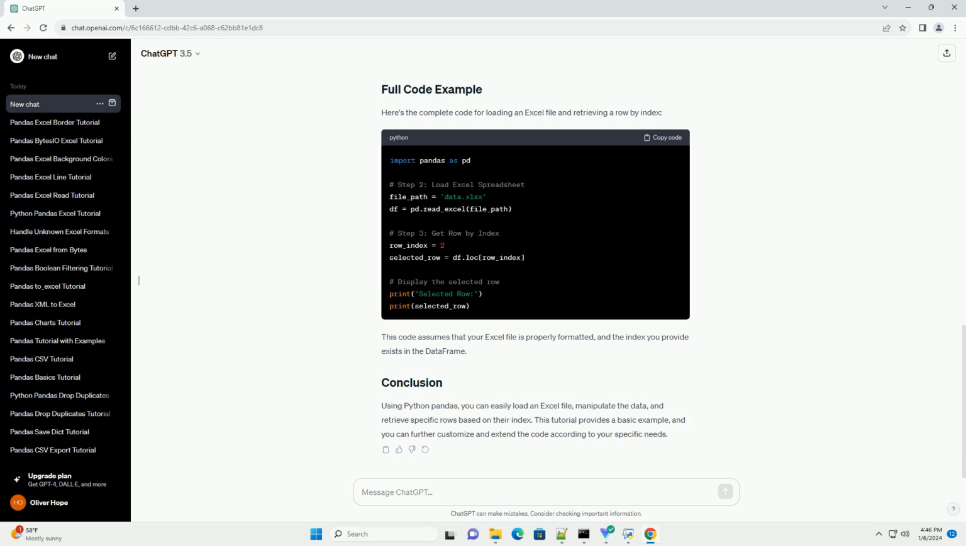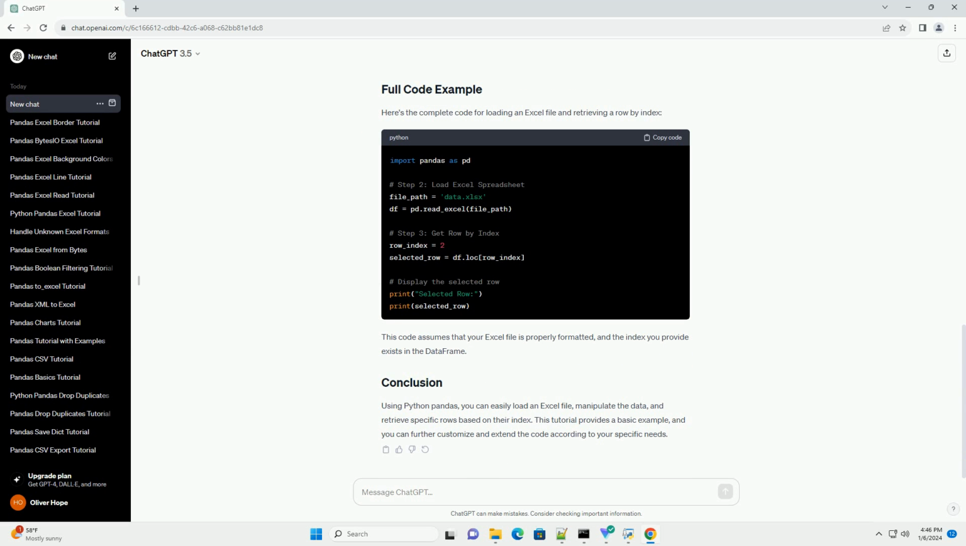Now, let's say you want to retrieve a specific row by its index. You can use the loc accessor provided by pandas. Replace 2 with the index of the row you want to retrieve. The loc accessor allows you to access a group of rows and columns by labels or a boolean array.